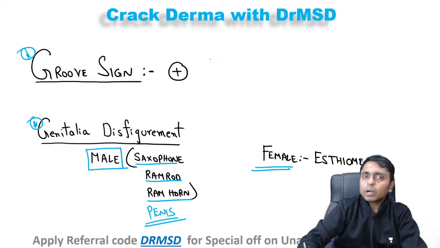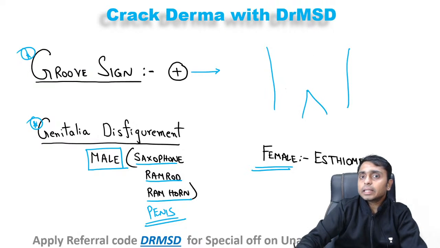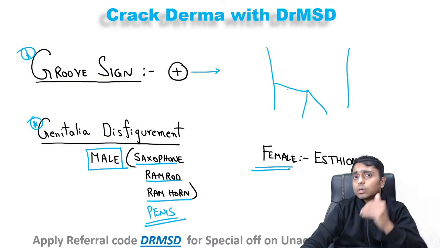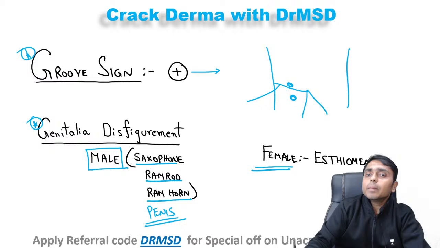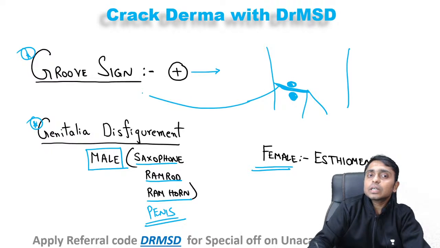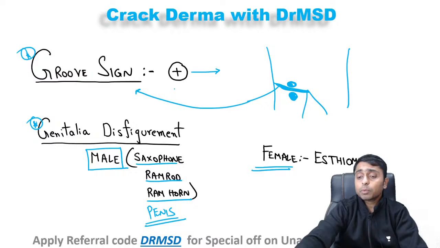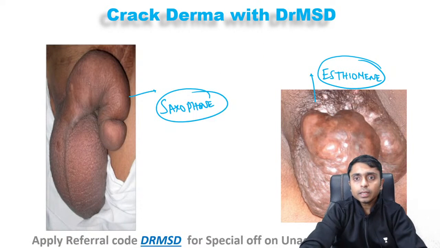Okay. And what is this particular groove sign? So if you look at a person, at the inguinal lymph nodes above and below the inguinal ligament, there will be lymphadenopathy. Here inguinal lymph nodes, and here femoral lymph nodes will be there. So this is the inguinal ligament. Because of this enlargement on either side of the inguinal ligament, there will be a groove which will be seen between these lymph nodes, and this is called as a groove sign. Groove sign is positive in lymphogranuloma venereum. Okay.